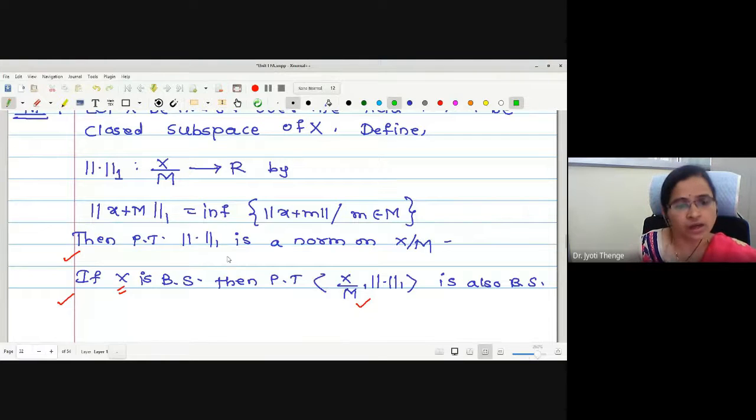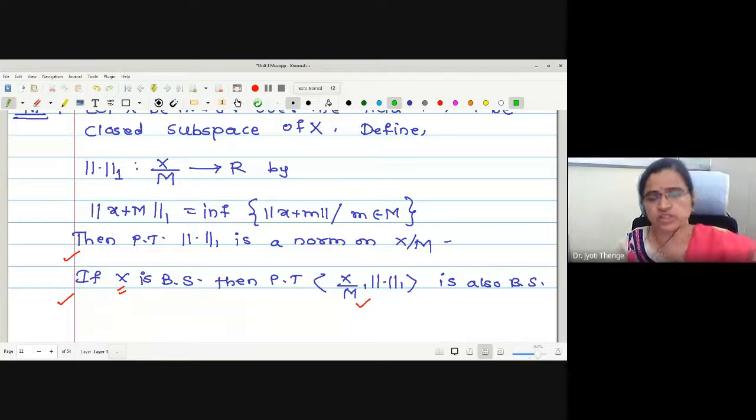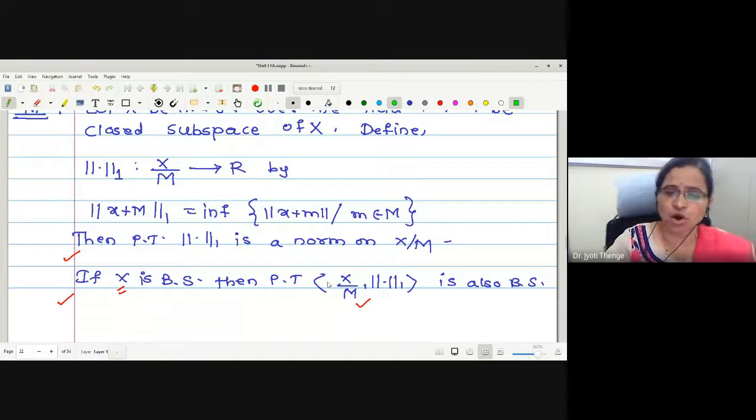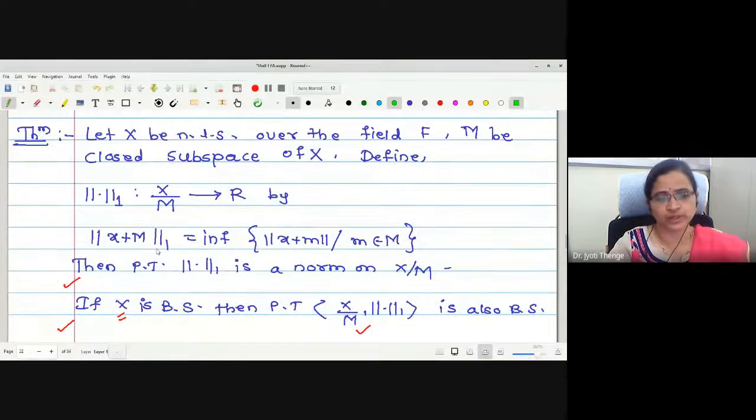Okay. Then how should I show that this norm 1 is a norm on X by M? Just verify the 4 conditions, right? Okay, try verifying these 4 conditions so that we can prove that this norm 1 is a norm on the Banach space, right? For today's lecture, we will stop. If you have any difficulties, you can ask me, because it is not possible to complete this theorem in today's lecture. So let us stop it here.